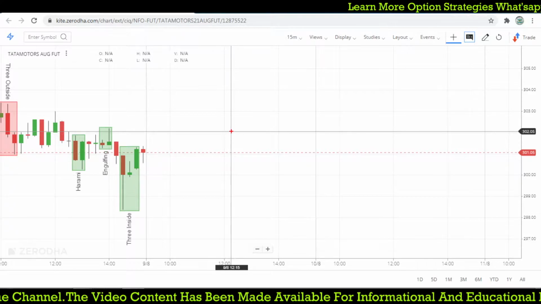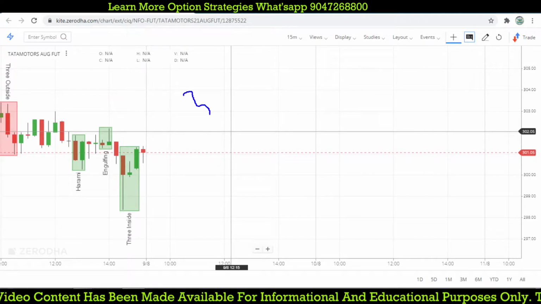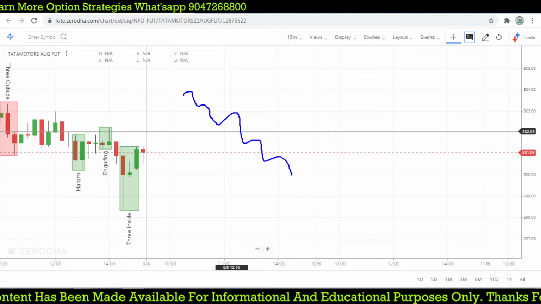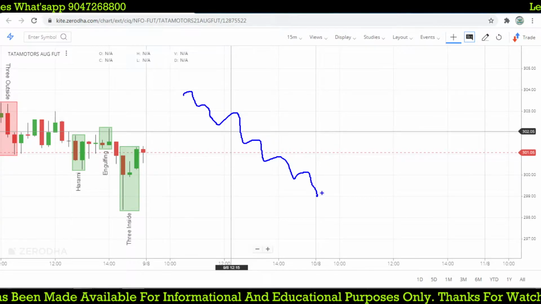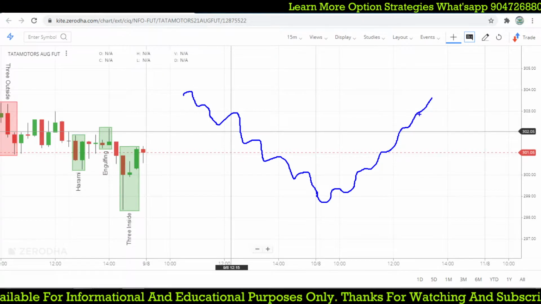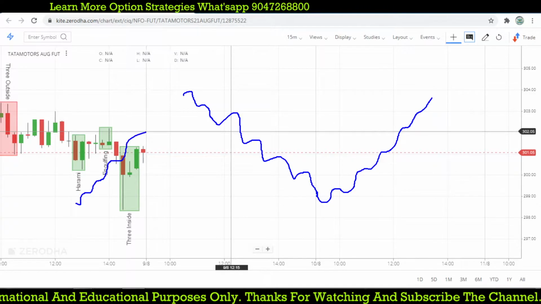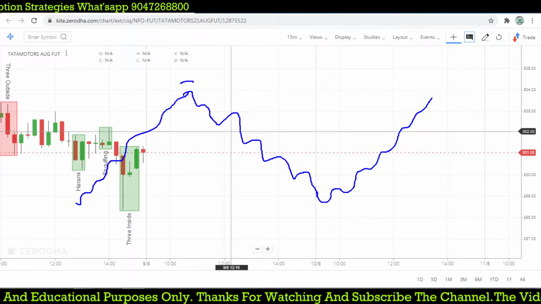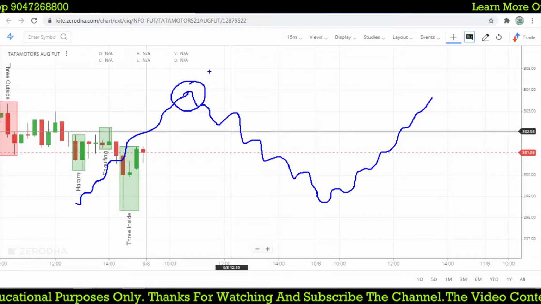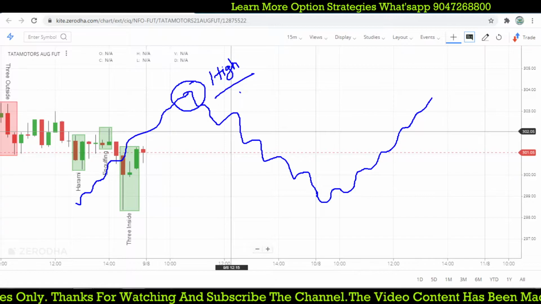Let's take an example. When the market starts moving down on an intraday basis or even a positional basis, at some point the market is going to turn around and start moving up. Previously, if the market is moving upward, we will find a trade opportunity at the highest level, right? That is the reversal pattern.